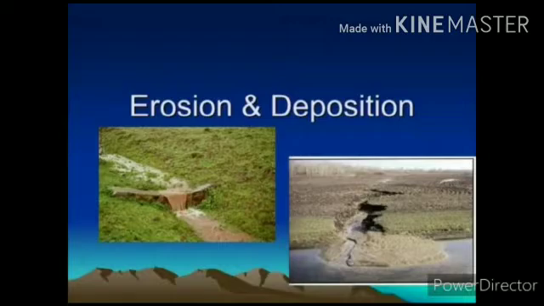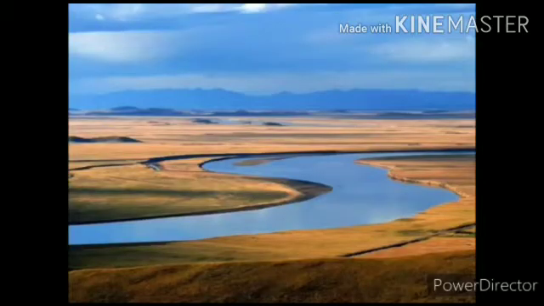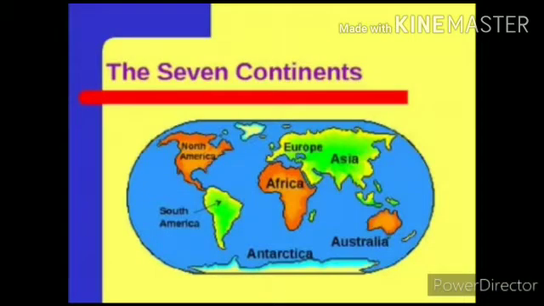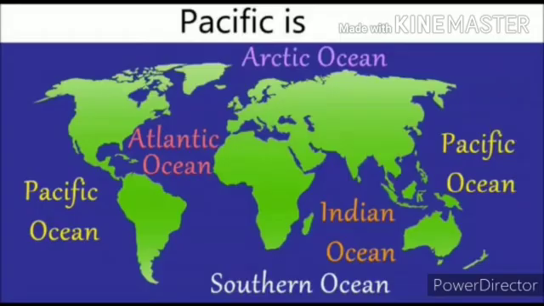gathered in another place. From the continents and landforms, let us switch over to the water sphere. It is also called the hydrosphere. We studied that there are 7 continents on the earth. Do you know how many oceans are there? There are 5 main oceans in the world.